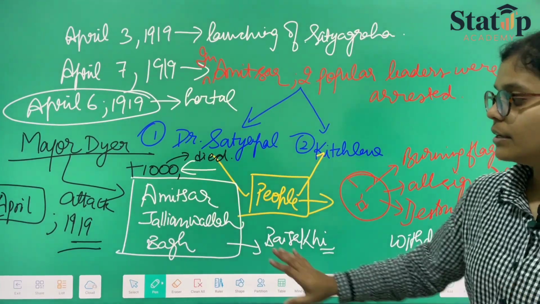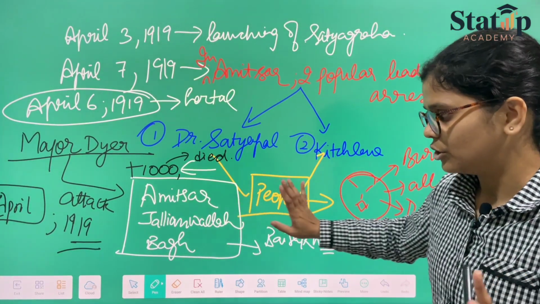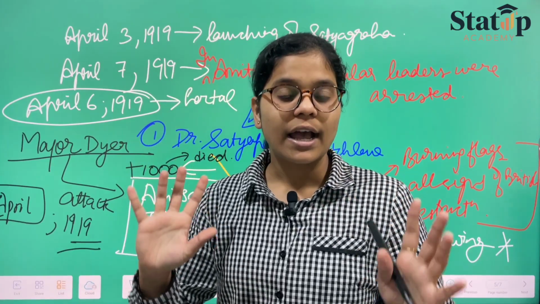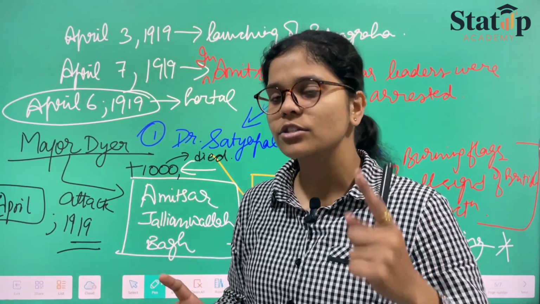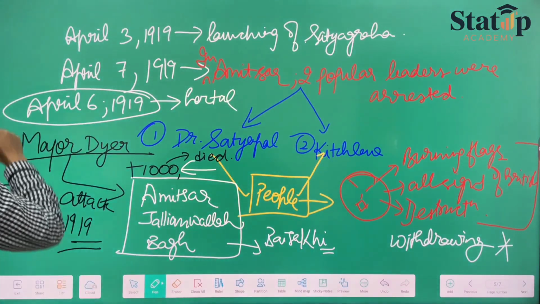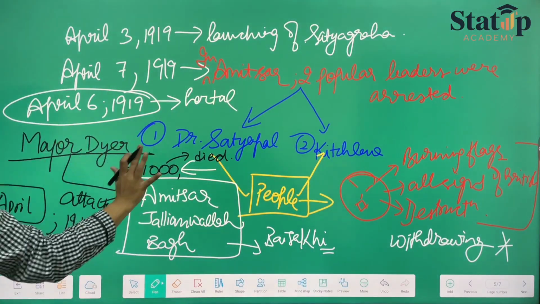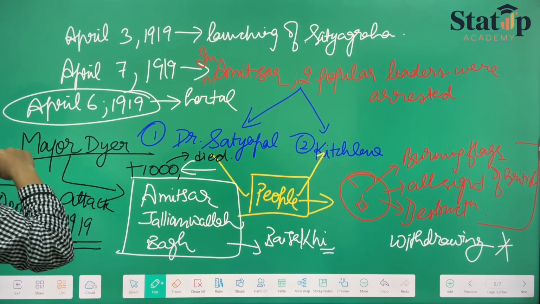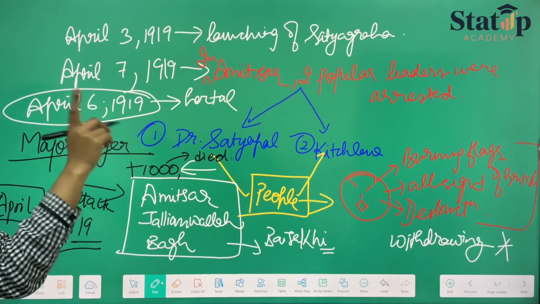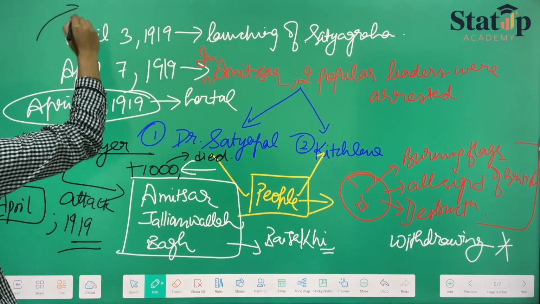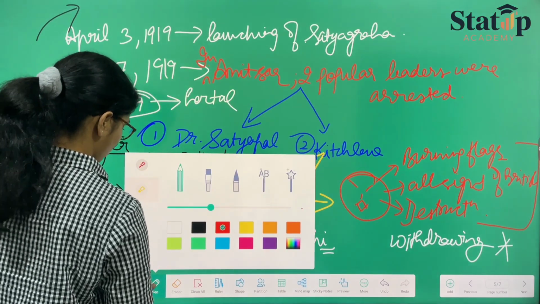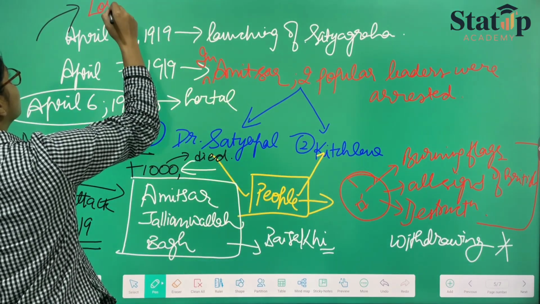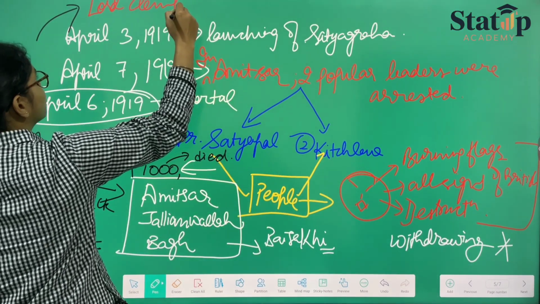After this Jallianwala Bagh tragedy, Major Dyer was called, and people decided that the Rowlatt Act should be taken back, and hence the Rowlatt Act was taken back. After all this happened, the Rowlatt Act was taken back under the leadership of Lord Chelmsford.